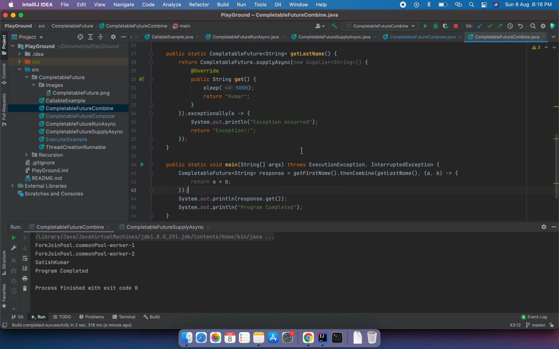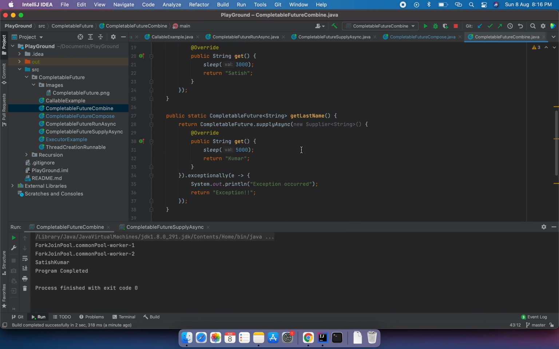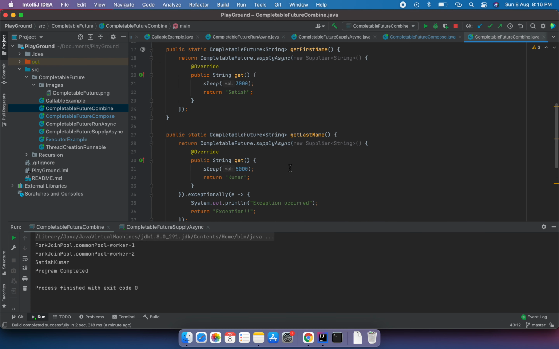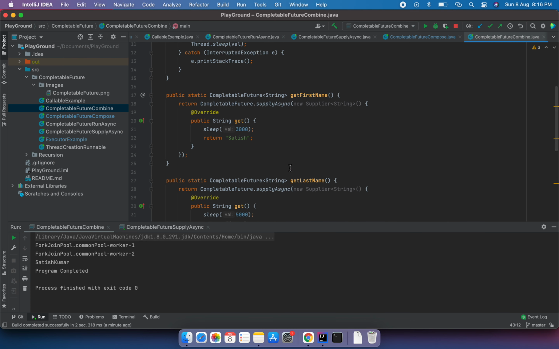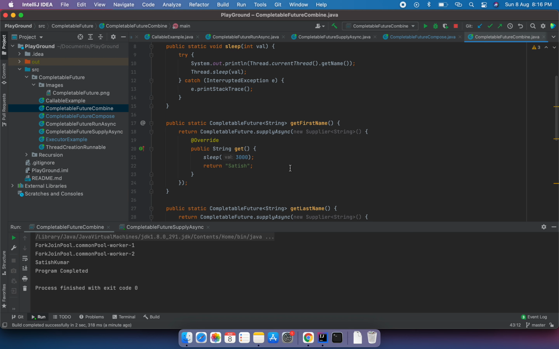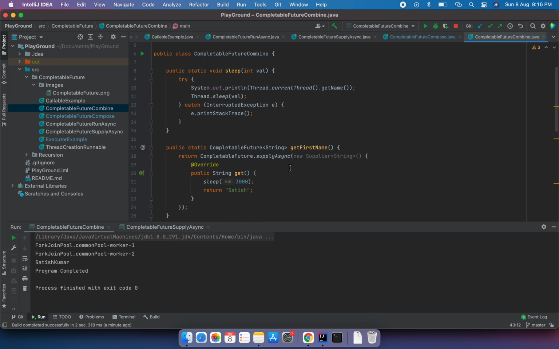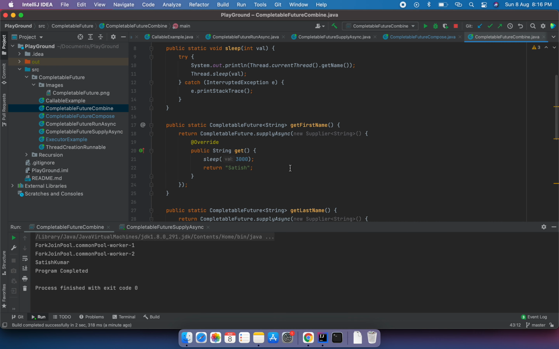So that's pretty much what I wanted to discuss here: from the runnable, callable, runAsync, we have supplyAsync, thenCombine and thenCompose of the completable future. This covers most of the basic stuff, and also what the features of the completable future are. There are other things in the completable future which I didn't discuss here, but as you play with the code and look at some of the blocks, you will be able to get the different things you want to achieve. So this is mostly about the basics I wanted to cover in this small video.